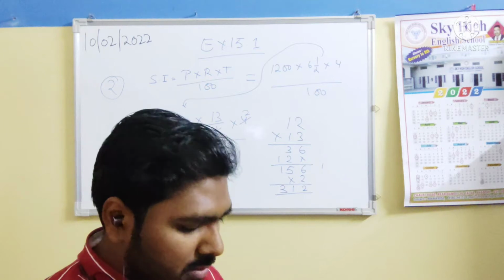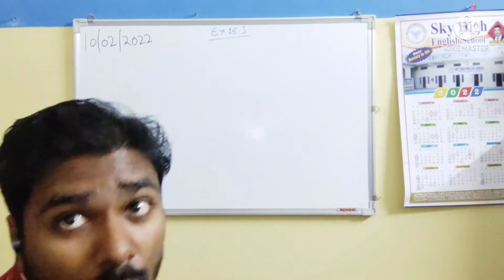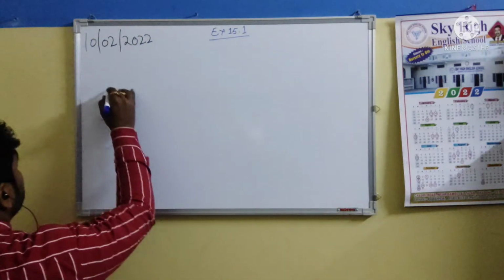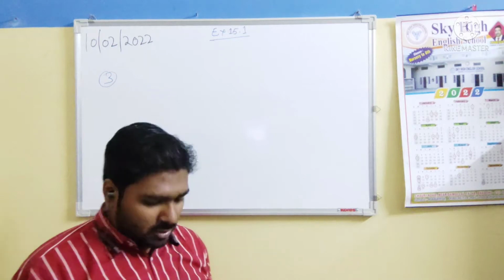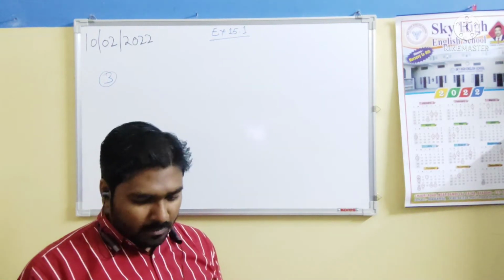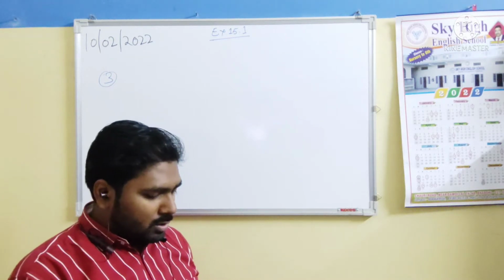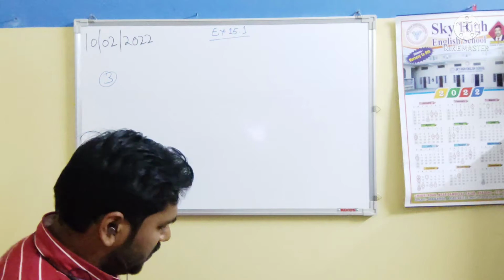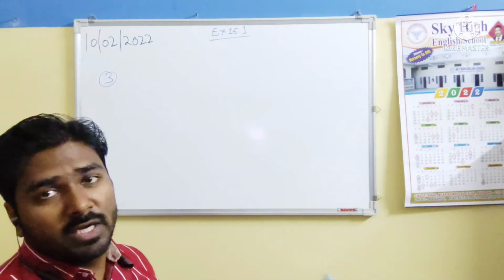This is a different question. Okay, let me erase it. I'm going to start question number 3. The question is, Nisha took a loan of 25,000 from a bank for 6 years at the rate of 5% per annum. P.A. means per annum, meaning for every year. What amount does she have to pay after 6 years? All the things are here. We have to put the formula, put the values there, and then we'll get the answer.